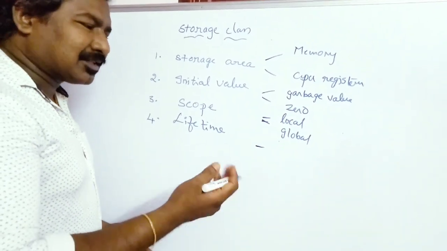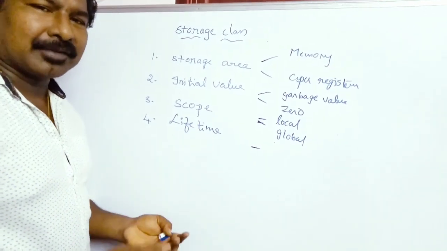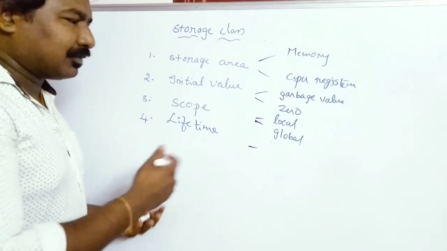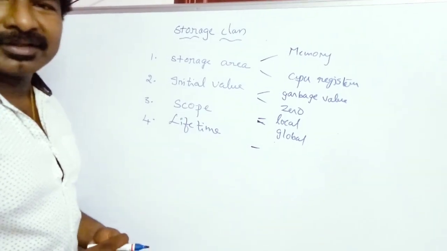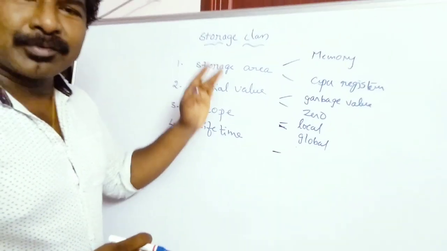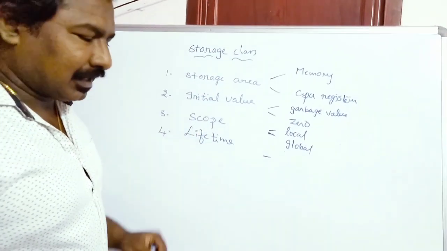So the lifetime can be within the block or the complete execution of the program. I'll give you clarity about that. These are the 4 properties of any variable: for every variable these 4 properties will exist, that is storage area, initial value, scope, lifetime.